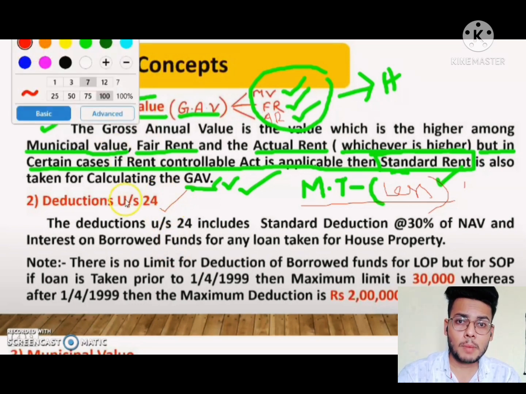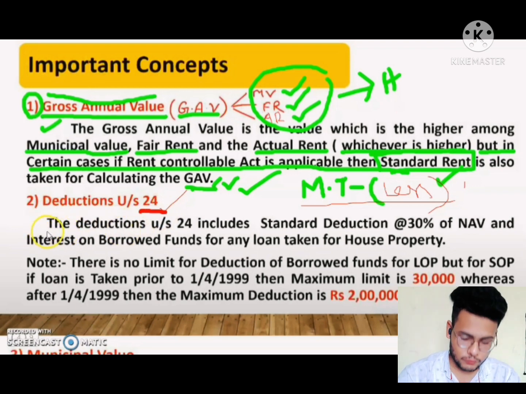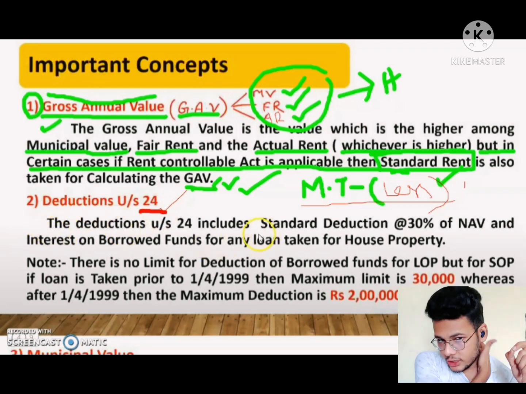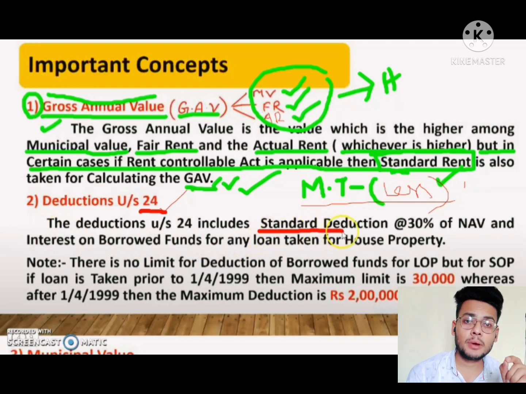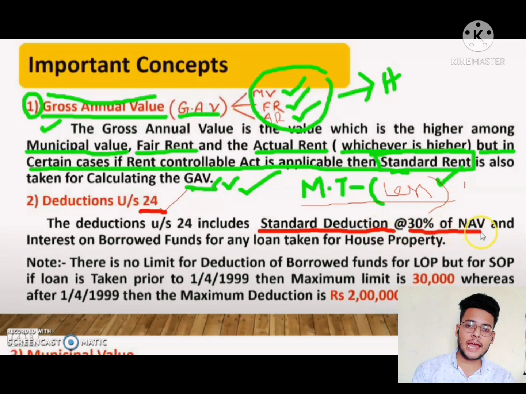To get the income from house property, we have to deduct some deductions from net value. So what are the deductions? First one is standard deduction. Standard deduction is 30% on NAV. After finding net annual value, we have to take 30% on that NAV as a standard deduction.